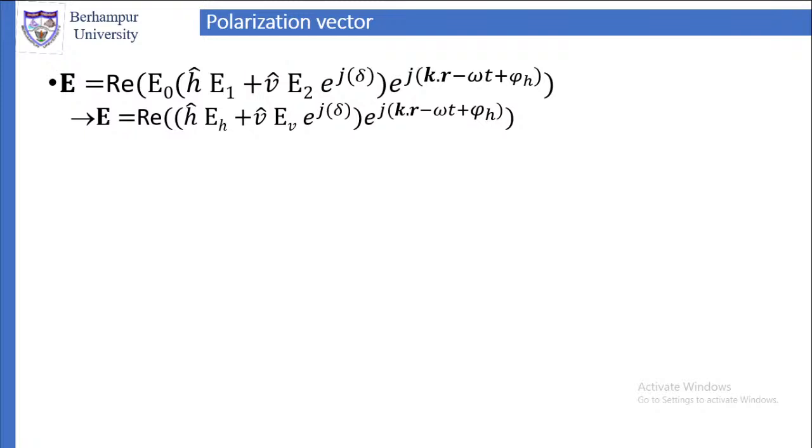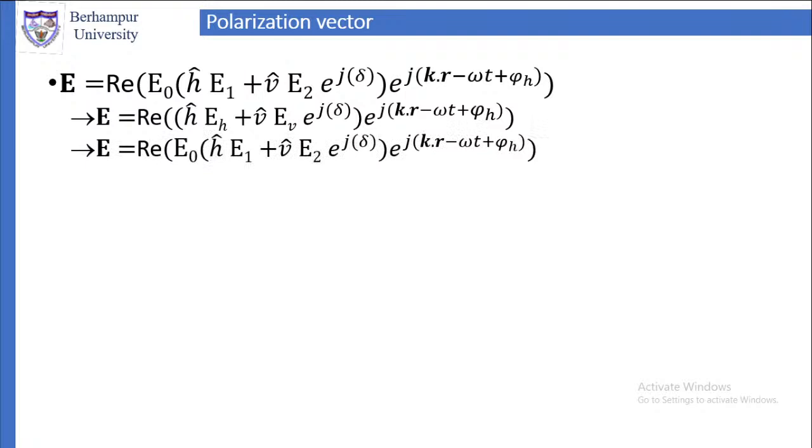The first equation is the same as the last equation. So this one, the real part of (ĥ E_H plus v̂ E_V e^{jδ}) into e^{j(k·r − ωt + φ_H)}, we have written as the real part of E0.